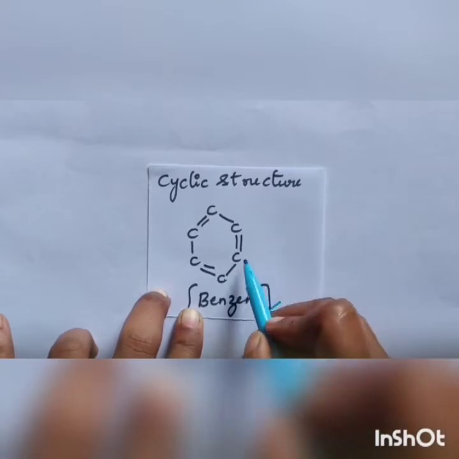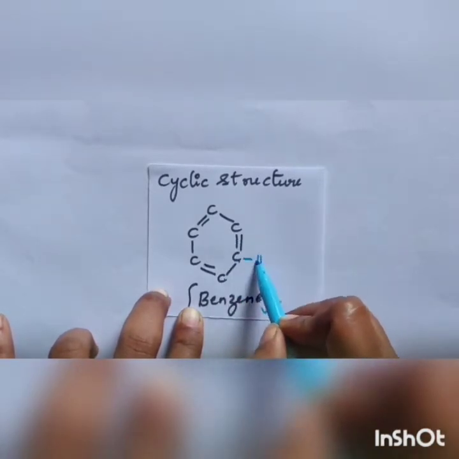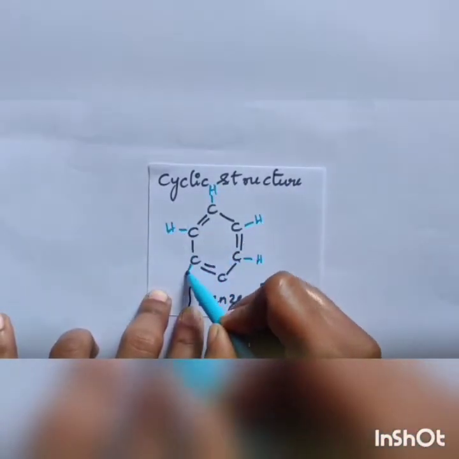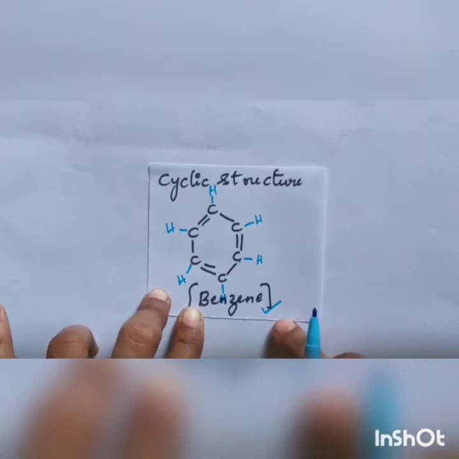Now let's satisfy the valency. This carbon is satisfied by 1, 2, 3. So one more here: 1 hydrogen, 1 hydrogen, 1 hydrogen and one more hydrogen. So this complete structure we call the benzene structure. This is the example for a cyclic structure, or closed structure.